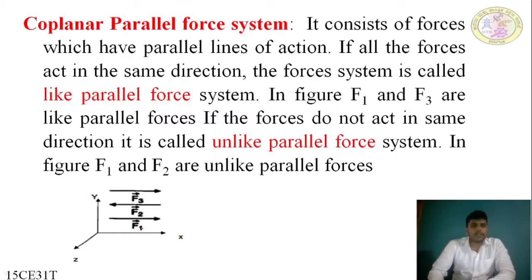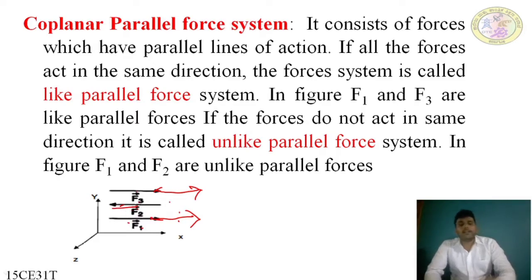F1 and F3 are moving in the right direction, so these two are like parallel forces. Again, if we compare F2 and F1, F1 is moving to the right and F2 is moving to the left. These two forces, F1 and F2, are unlike parallel forces.